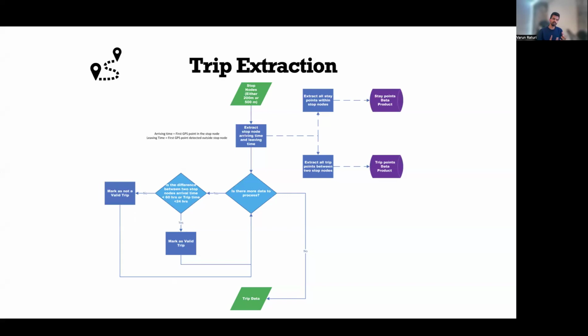And it happens because in this kind of data source, which is coming from apps, we might get stop nodes where the difference is over 5, 6, 10 days, even months. So we need to correct for this. So that's the procedure of trip extraction. Once we get this clean trip data, we spatially join it with the Glasgow City Council region, and then we get the initial unweighted OD matrix.